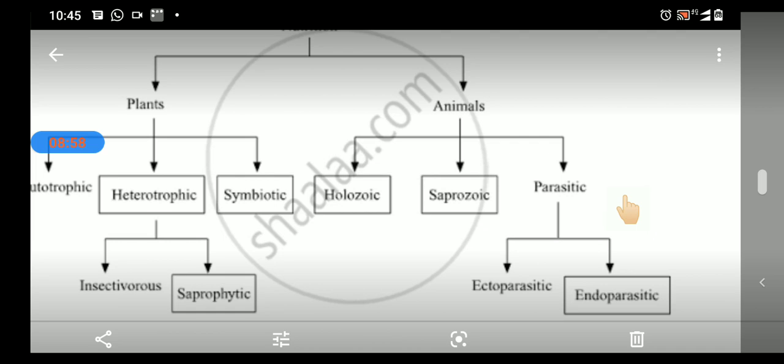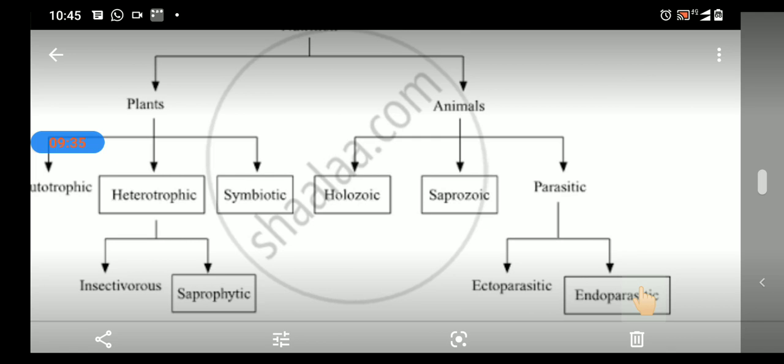So, as a definition, you can say some animals depend on other animals for food. They can obtain the food only from the animals on whom they depend. This is called parasitic nutrition. The animal on which they depend is the host animal, and the one consuming food from it is the consumer. Parasitic animals are of two types, ectoparasitic and endoparasitic.